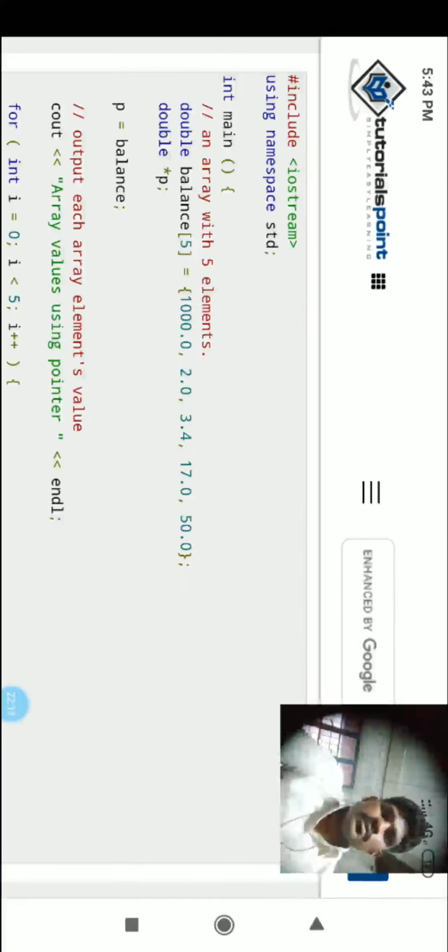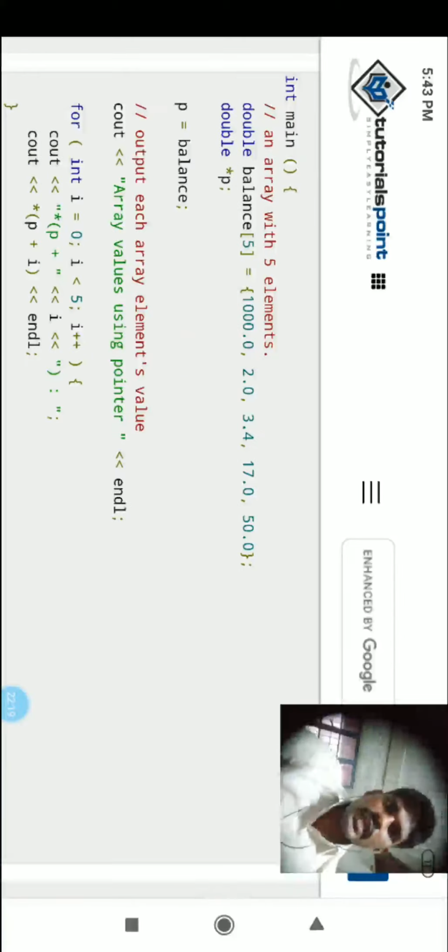Here we will see one more example, pointers and arrays. int main is the main program, with an array of 5 elements. The data type is double, balance[5]. We see the 5 elements here: 1000, 2, 3.4, 7.0, 50, so 5 elements are allotted.